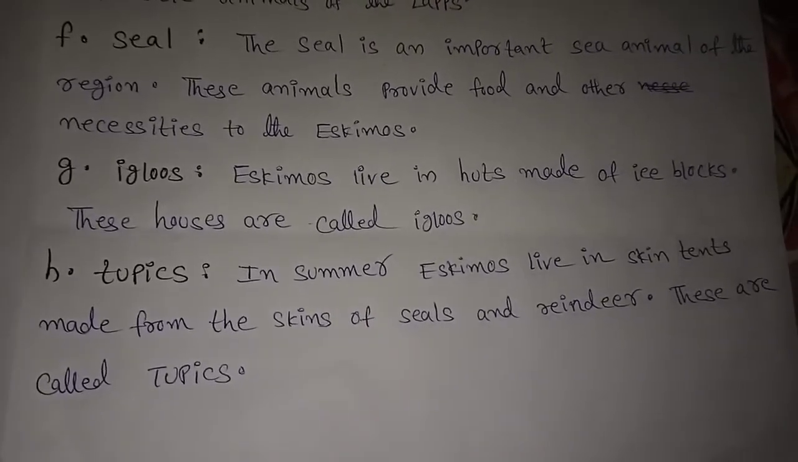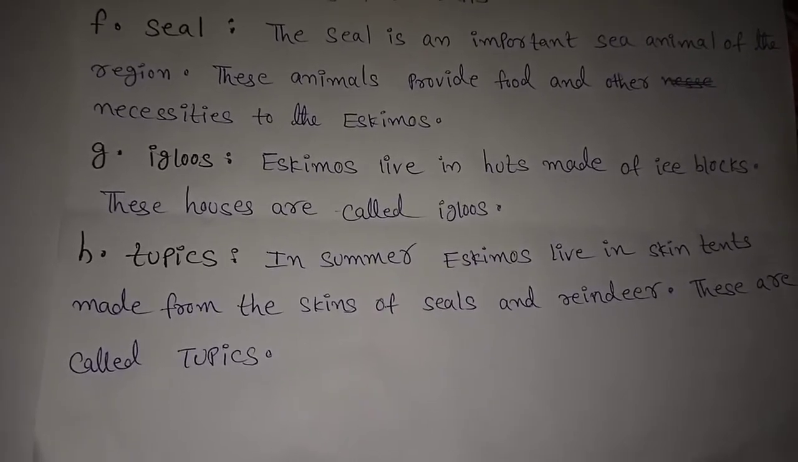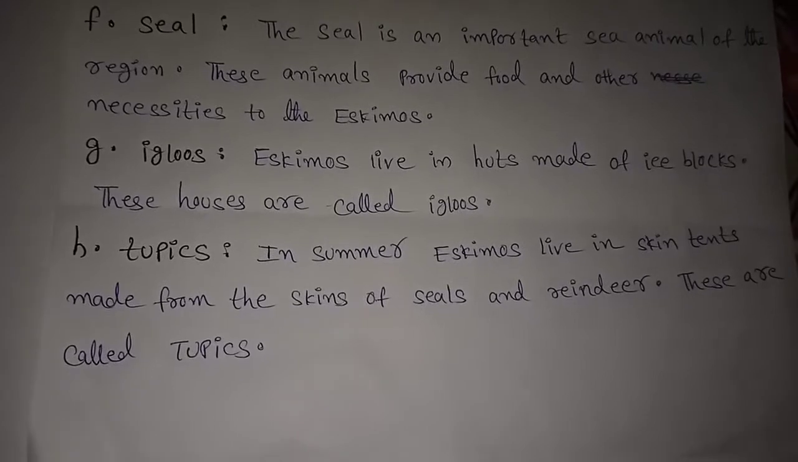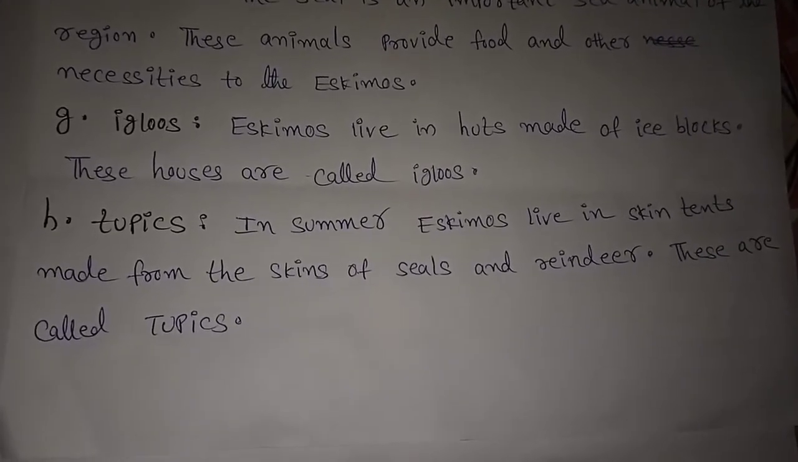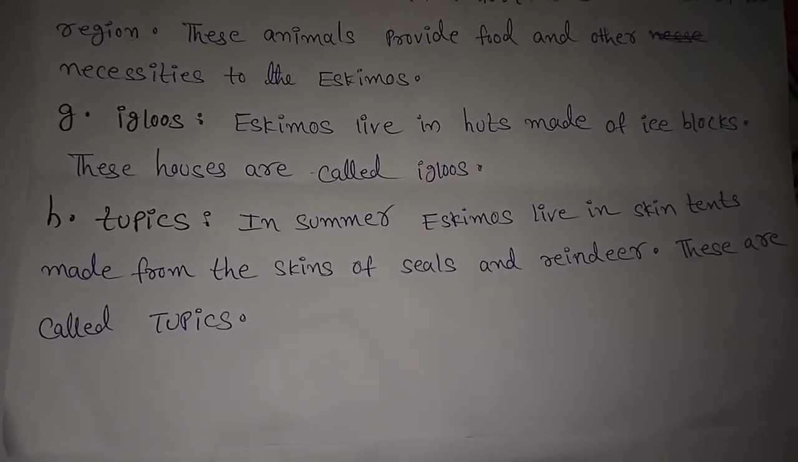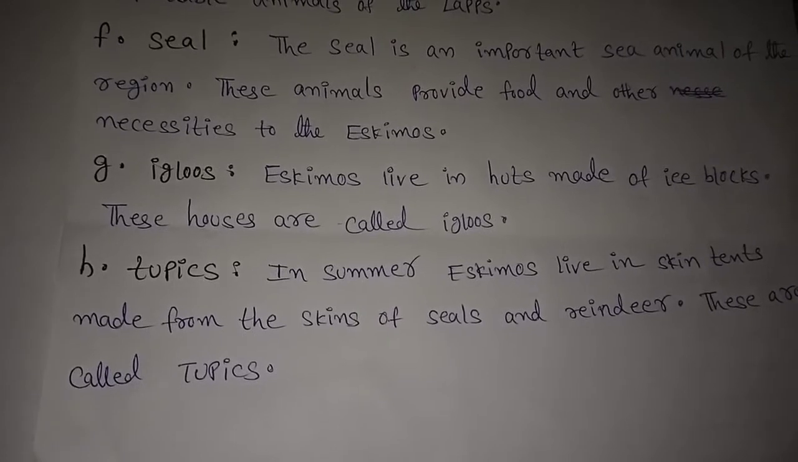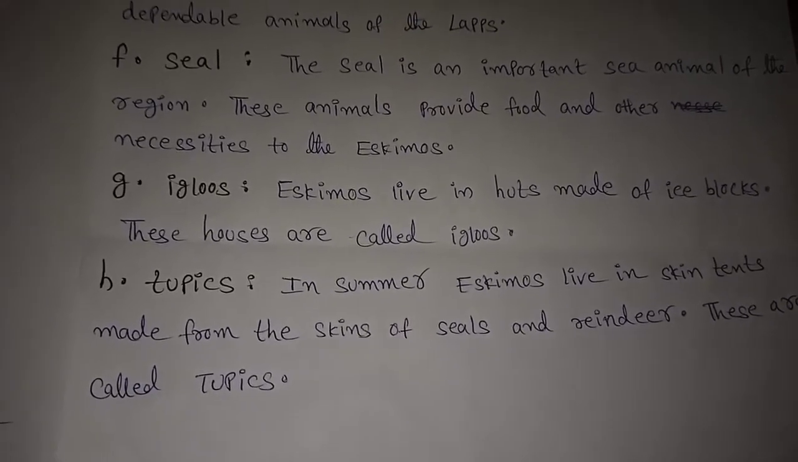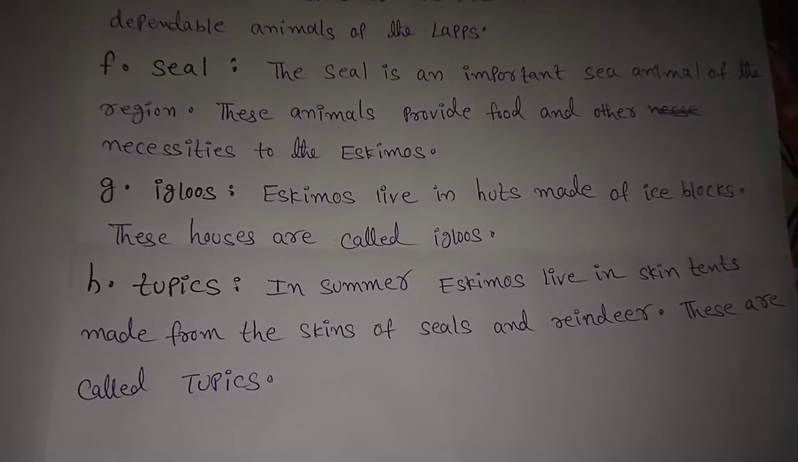Next, igloos. What is the meaning of igloos? Eskimos live in huts made of ice blocks. These houses are called igloos. Next, H. Tupiks. In summer, Eskimos live in skin tents made from the skins of seals and reindeer. These are called tupiks.